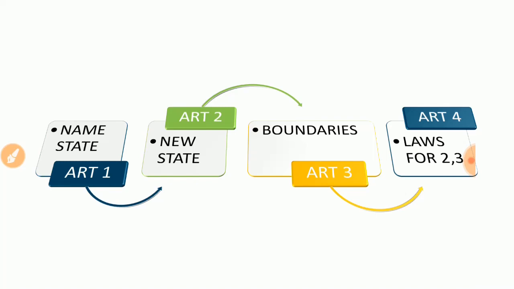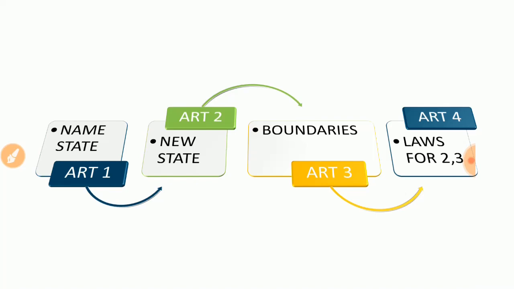And the Indian Constitution follows the Canadian pattern, where the term union has been preferred to federation. So we have a Canadian touch when you talk about the union. And the second one is Article 2 of the Indian Constitution. Article 2 is about new states. We are creating new states and giving names to the new states. It is mentioned in Article 2.